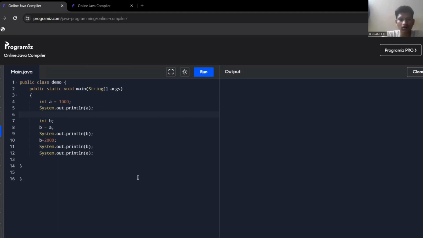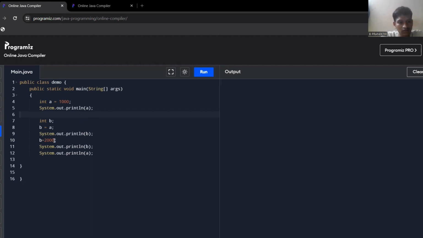Here is the code for call by value. The difference between call by value and call by reference is that if we change the value assigned to any variable, it cannot affect the other variable in call by value.